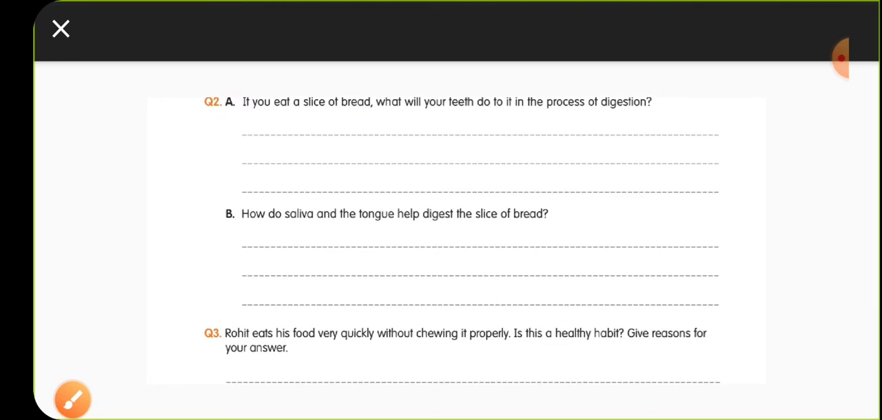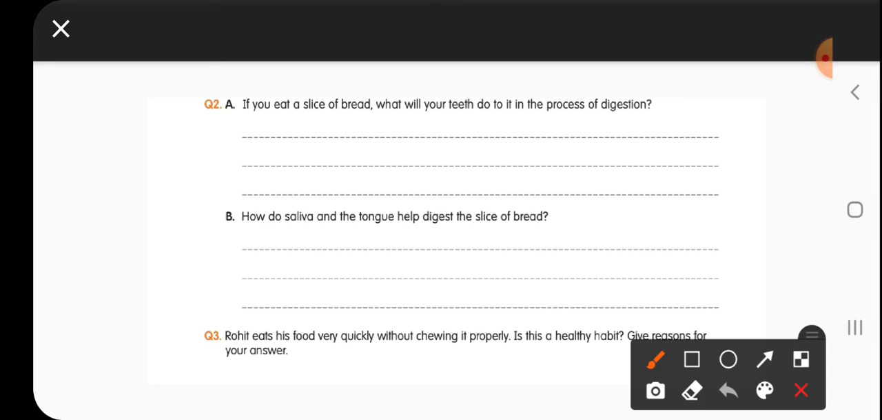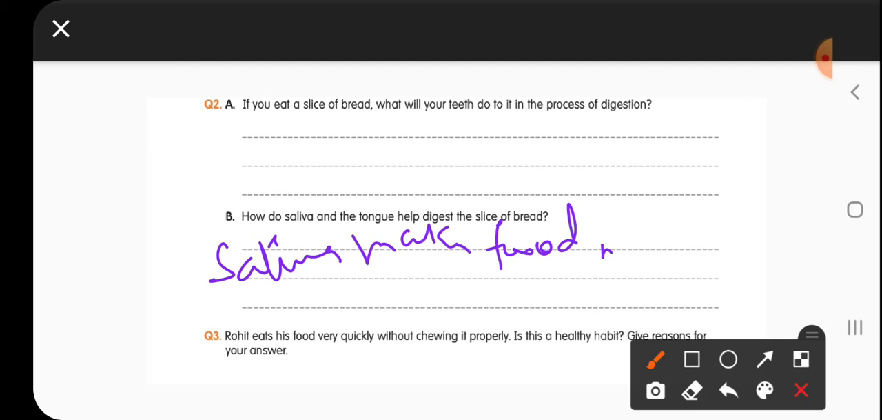Now the next one: how do the saliva and the tongue help in digestion? Saliva makes the food material moist, and the tongue helps push the food material within the mouth.